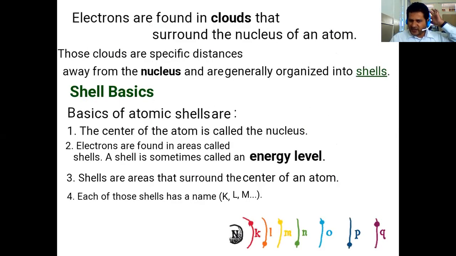Next, we already said that electrons are in a neutral atom. The electrons are always revolving around the nucleus in the form of definite shells. These are called K, L, M, N, O, P, Q, the main shells, where the electrons are always revolving around the nucleus. These are also called energy levels.